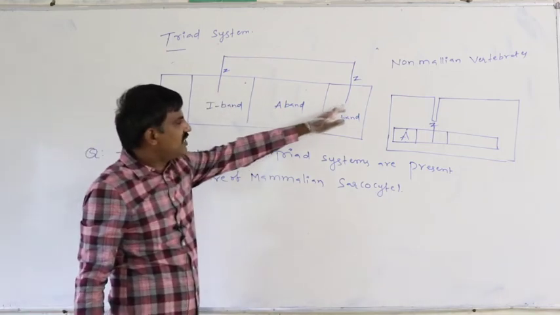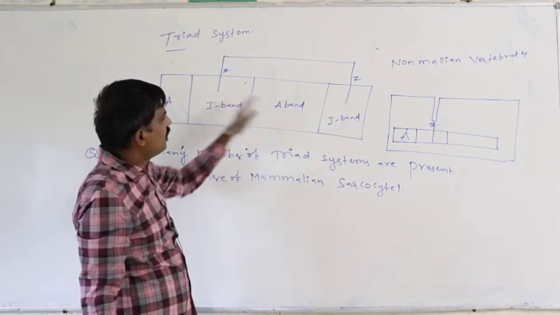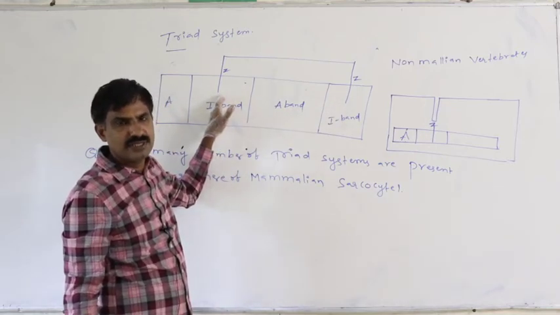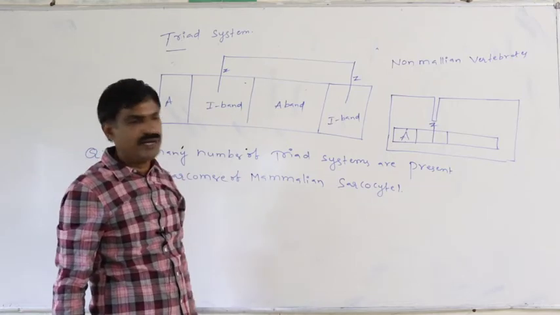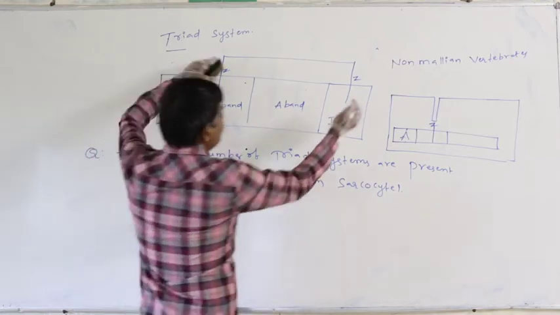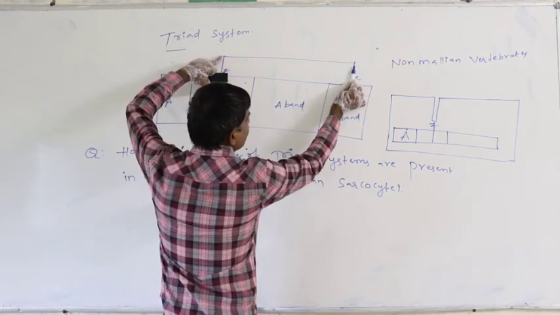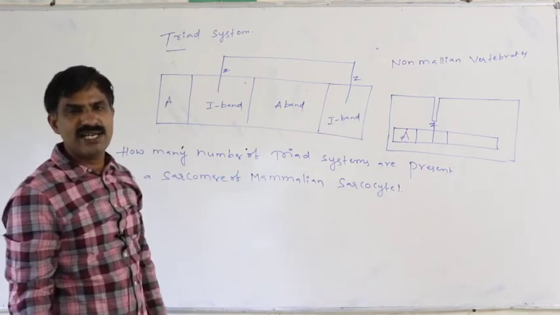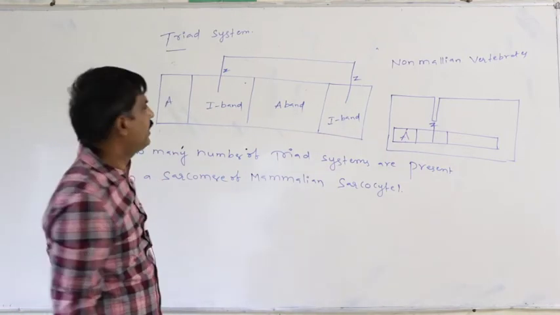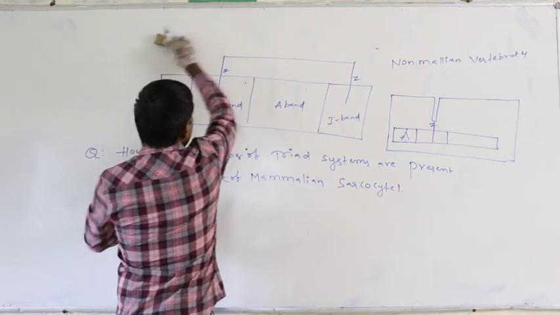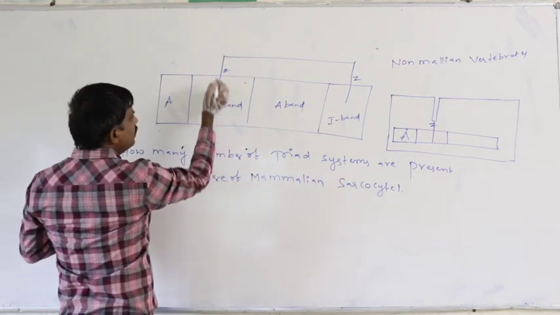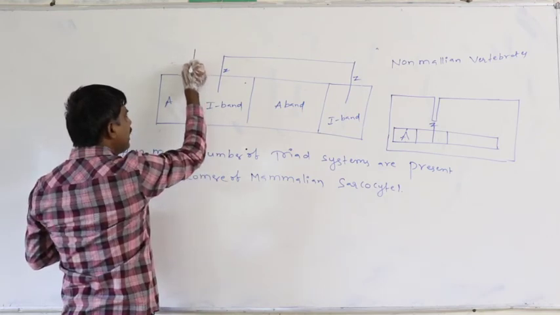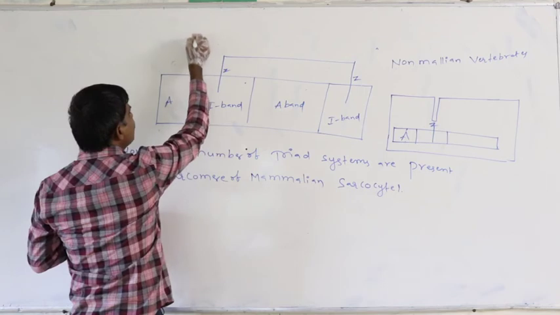Between two successive Z lines, the length of the myofibril which is present is said to be the sarcomere. Definitely from here to here, this entire length of the myofibril is said to be the sarcomere. So definitely in the sarcomere, just assume this is the AI junction, here one triad system is formed.